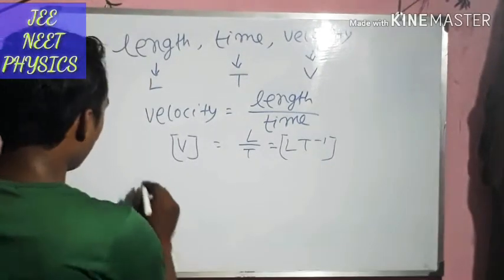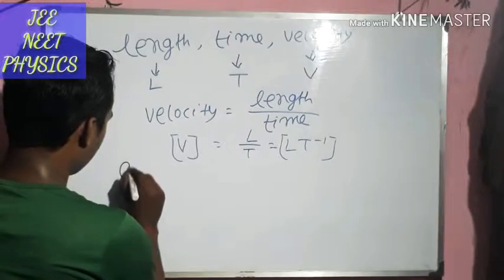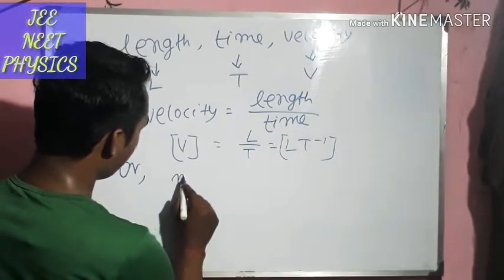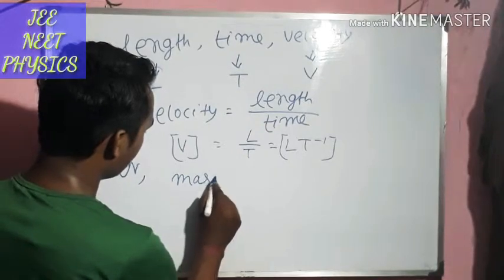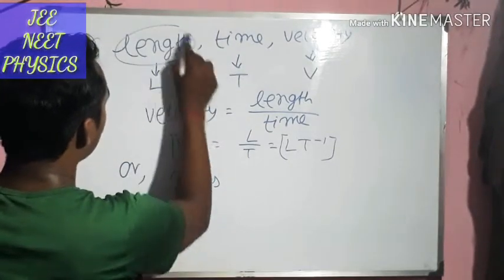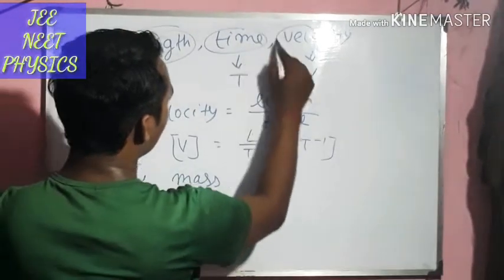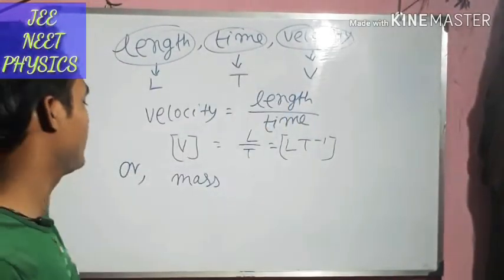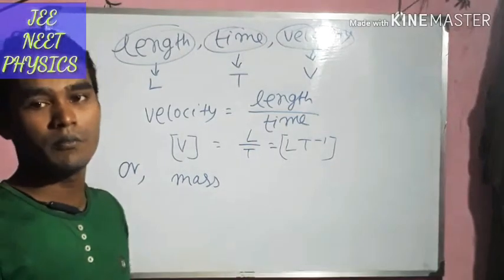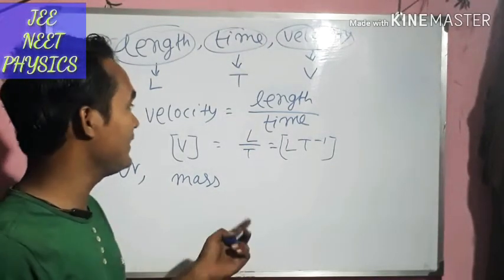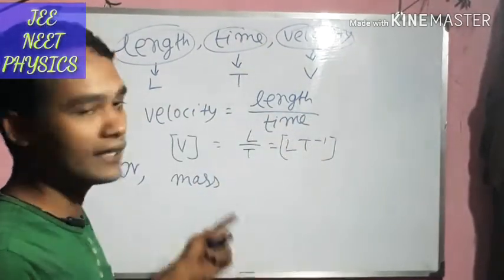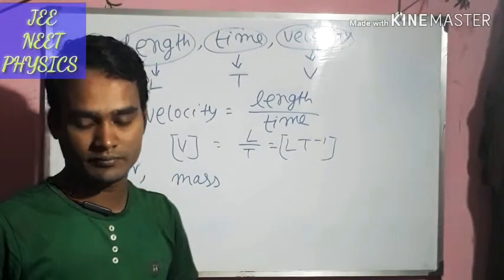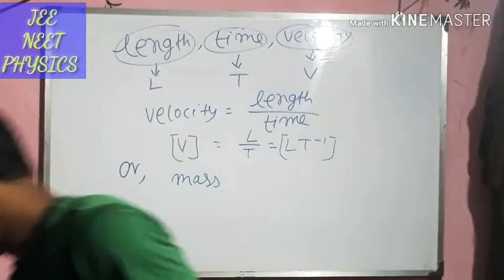And another way: find the dimension of mass from here. Dimension of mass from length, time, velocity. There is no information of mass in the three physical quantities. So we cannot find the dimension of mass from here, and that is why this set cannot be taken as fundamental physical quantities. Okay.